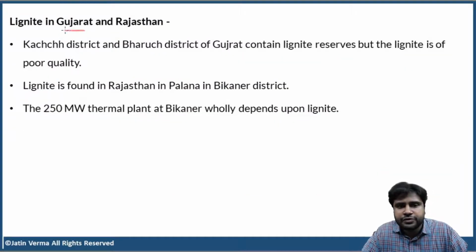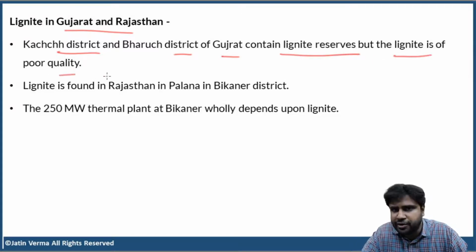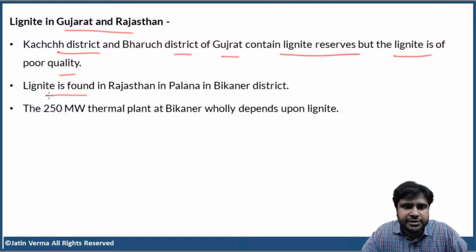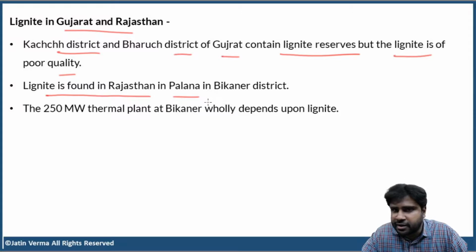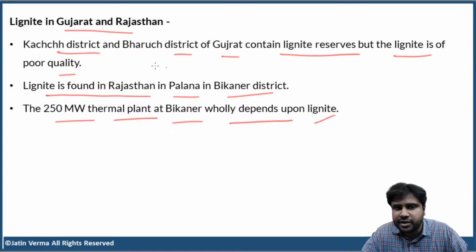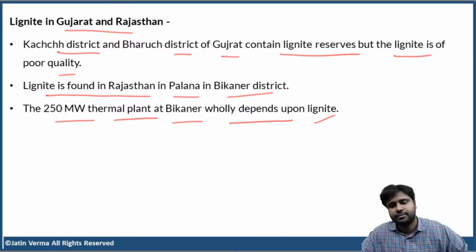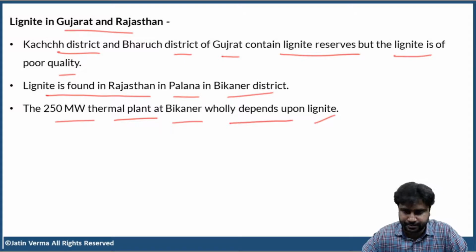Now, lignite is also found in Gujarat and Rajasthan. Kutch district and Bharuch district of Gujarat contain lignite reserves, but the lignite is of very poor quality. That means this lignite is very young. Lignite is found in Rajasthan in Palana, in Bikaner district. And the 250 megawatt thermal power plant at Bikaner wholly depends upon the lignite that is mined from Bikaner. Clear, right? Very simple.